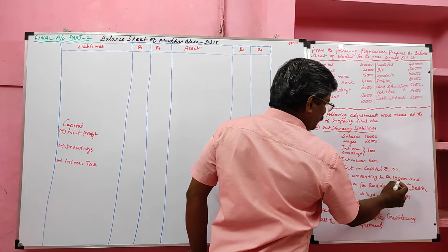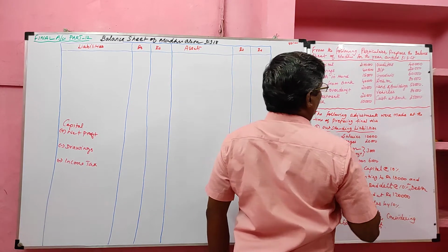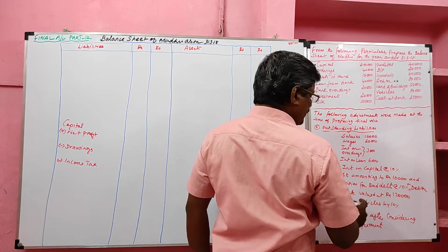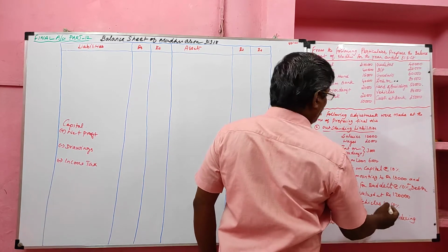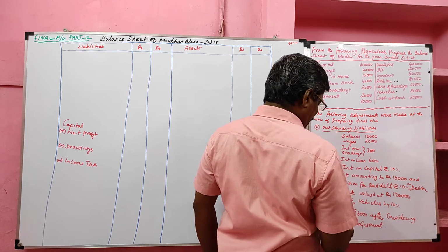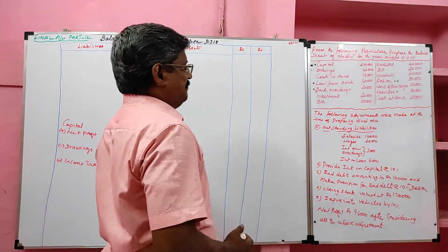Bad debts amounting to 10,000 and make a provision for bad and doubtful debts 10% on debtor. So we have two adjustments for debtor. Then closing stock we need not mark. Depreciate vehicle by 10%. So we have adjustment for vehicle. Then net profit. Net profit to be added with the capital.